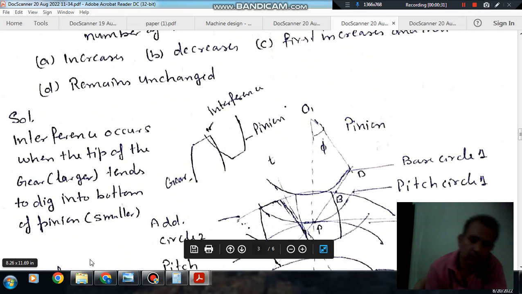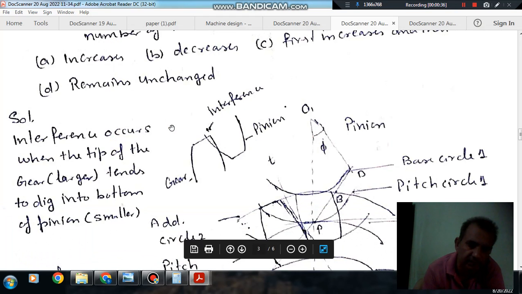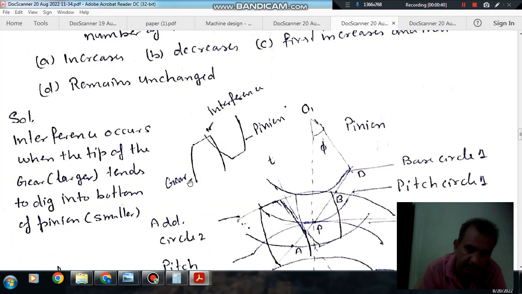Okay. So first of all, we have to understand the concept of interference. Interference occurs when the tip of the larger gear digs into the base of the pinion. Pinion is the smaller gear. So that is the case when interference occurs.